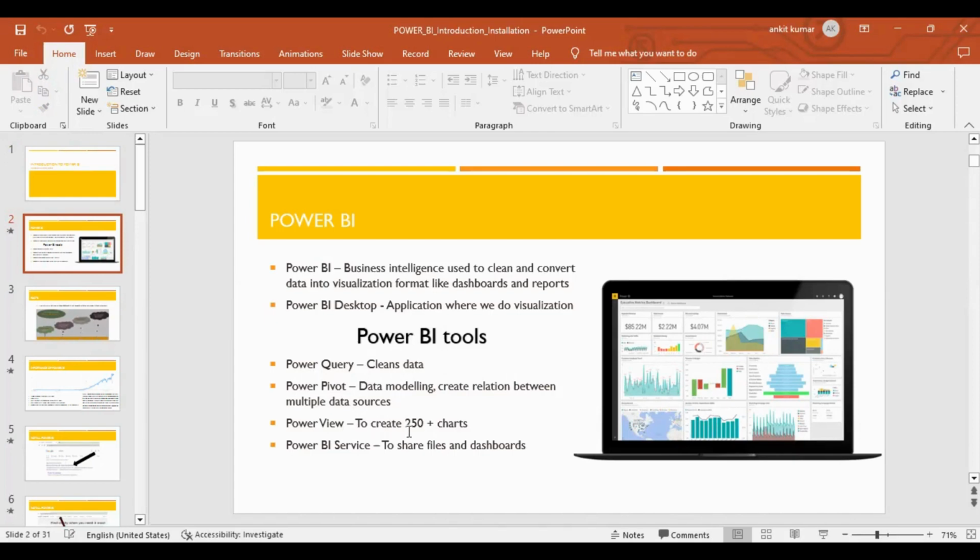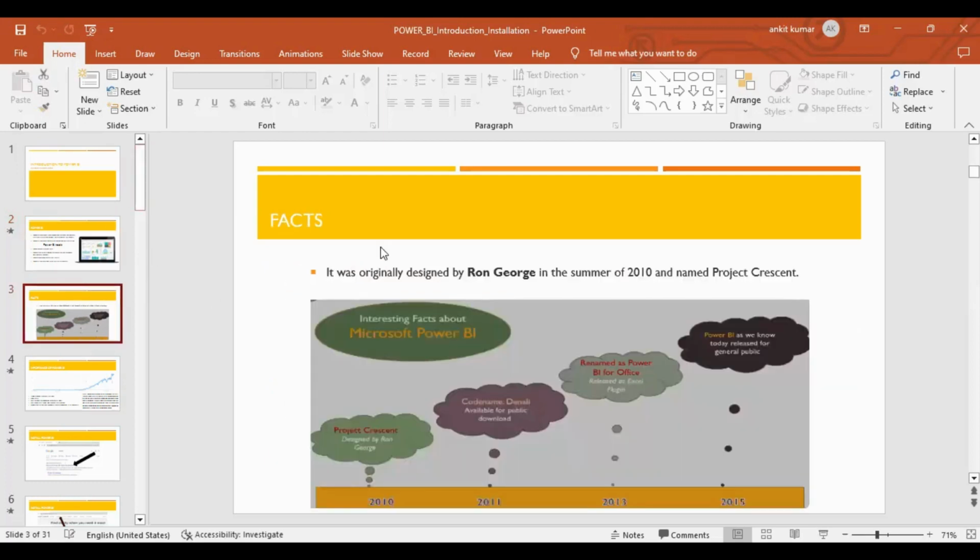Power View to create 250 plus charts. Okay, there are 250 plus charts, like bar chart, pie chart, donut chart, just like that. It is used to share files and services on a dashboard. Now move on. Next. It was originally designed by Rogers in the summer of 2010 and named Project Reset.